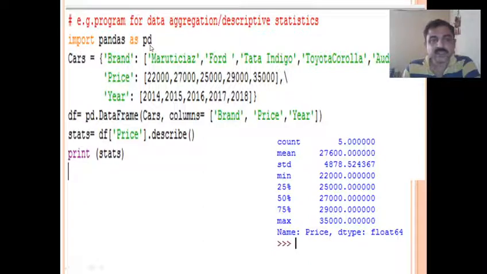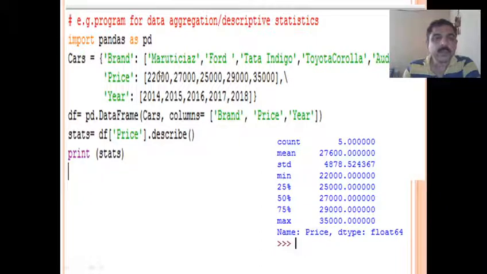Import pandas as pd. This is the necessary statement to be written to import the features of pandas in our program. In this case, we have created a dictionary with these keys. What are its keys? Brand, price, and year. Correct. So what are its values? First, the values of a list are given: Maruti, Ciaz, Ford, Tata, Indigo. All these brand names are put in a list. This is the value of the brand. Then price is written. Then year is written in the list.